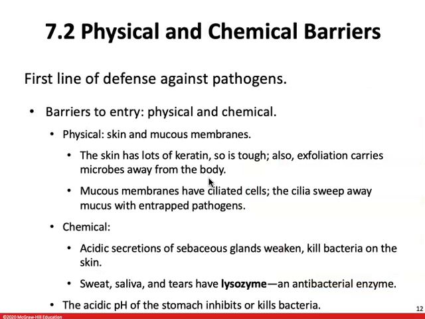Like I said, this is going to be our very first strategy. It's our first line of defense against pathogens. The ultimate goal is to keep pathogens out. And we're going to do this through physical barriers, like skin. Skin is resistant to most toxins and enzymes of invading organisms. So it helps protect us just because of that physical barrier. We're also going to see mucous membranes. These are going to line the respiratory and digestive tracts, and they're going to use that sticky mucus to trap microbes to prevent them from entering the body.